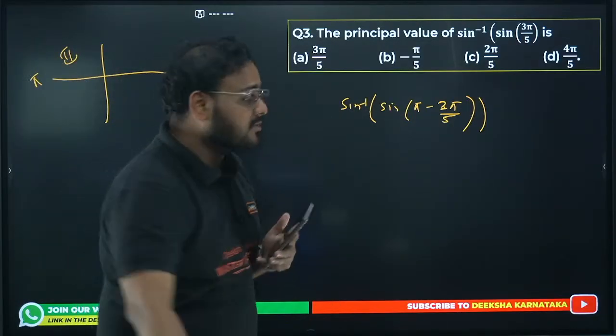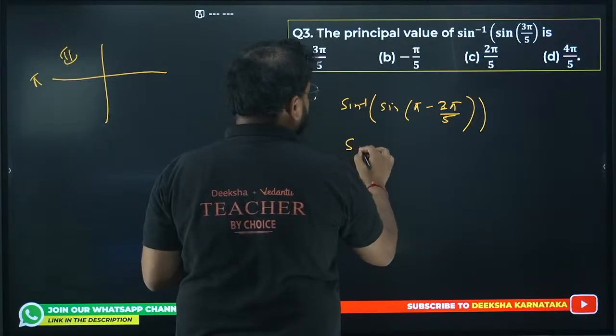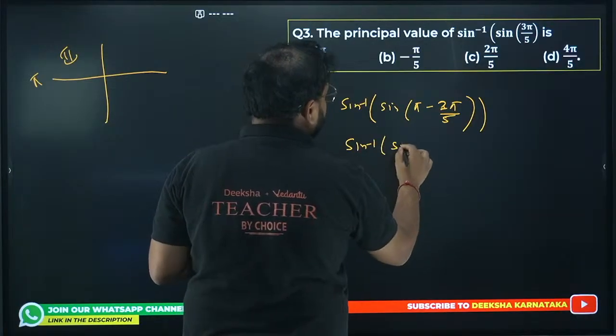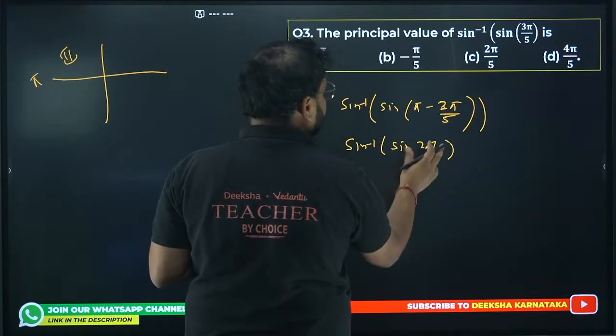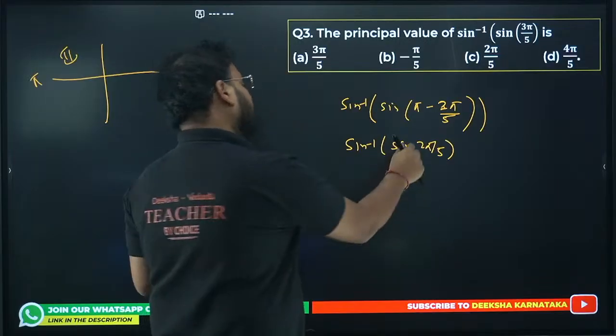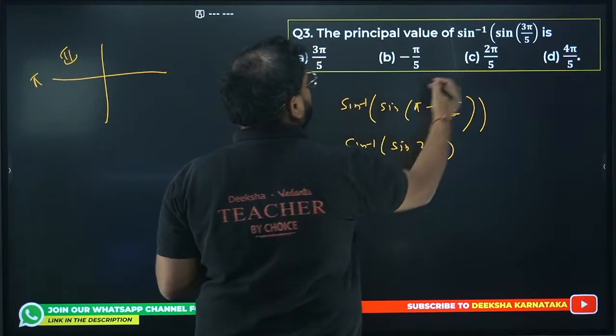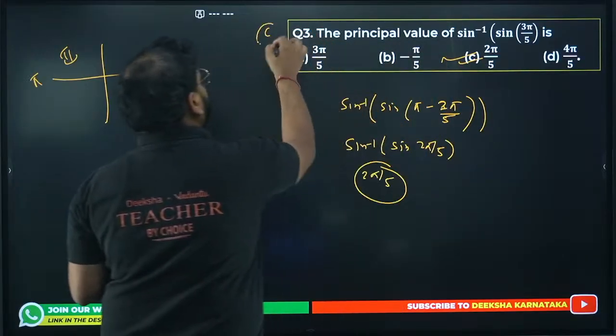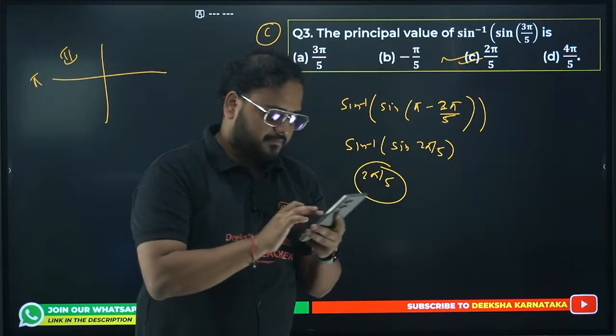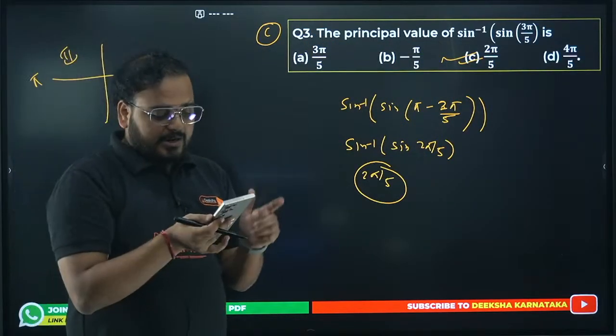Sine in the second quadrant is positive. So you'll have over here sine inverse of sine 2 pi by 5. Now this is in the principal value branch, so you get the answer as simply 2 pi by 5. The answer is option C. Third, option C is the correct answer. Yes, so now I think you all are getting it correct.